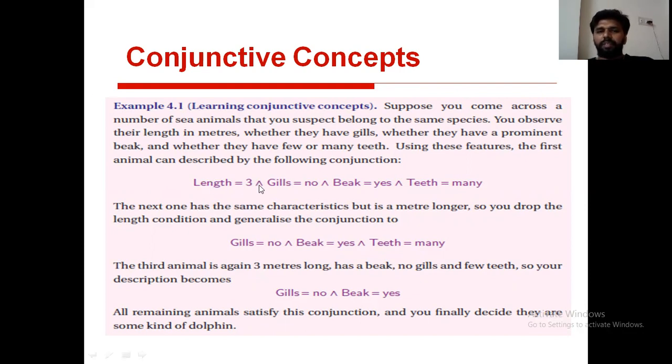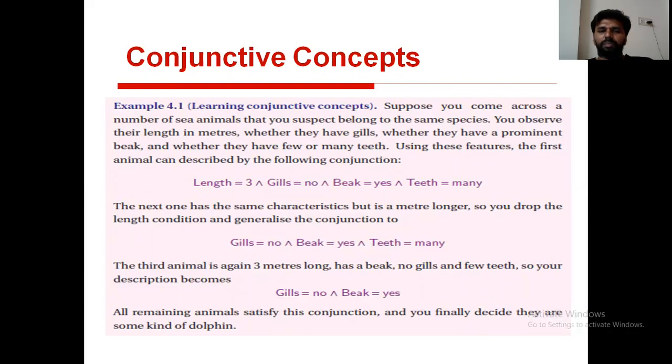And it contains gills or not. If it doesn't contain gills, here we are using the value as no. Otherwise we are using the value as yes. Here yes and no are Boolean values. The possible values for gills are Boolean, that means only 2 possible values are there. For beaks we have 2 possible values. For teeth we are using many or few. That is also a Boolean type. Whereas in length, instead of 3 we may use 4, 5, 6 and so on.